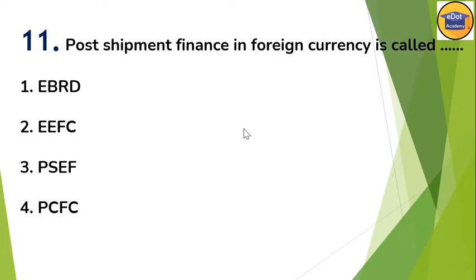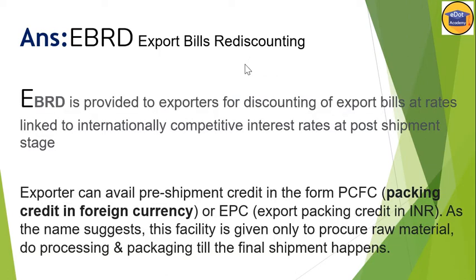Now question number 11. Post shipment finance in foreign currency is called EBRD, EEFC, PSEF or PCFC. So post shipment finance in foreign currency is called EBRD. What is the full form of EBRD? Export bills rediscounting.